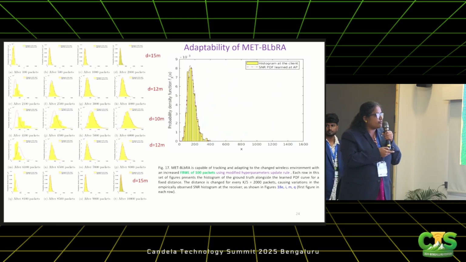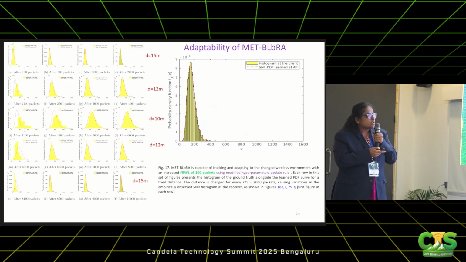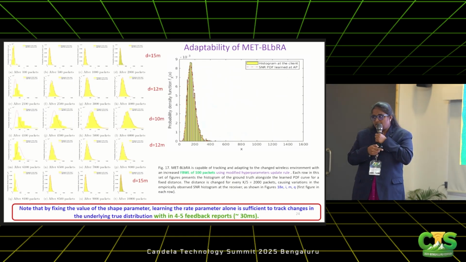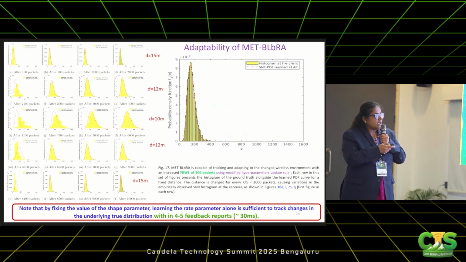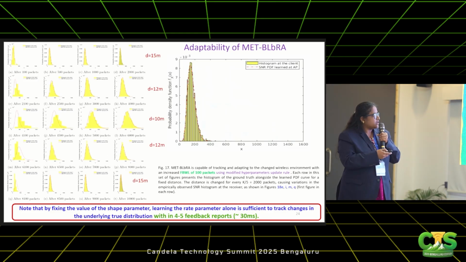So within 3 to 4 feedback windows, here the feedback window size is kept as 100 packets, it is able to track. And here the convergence time is reduced to 30 milliseconds. Again, here we have fixed the shape parameter. And hence, our algorithm is lightweight and it is able to track the ground truth.